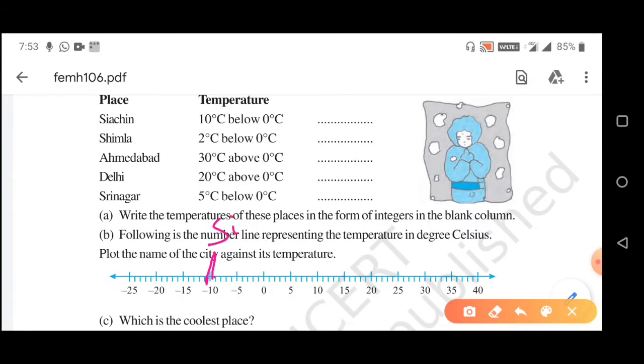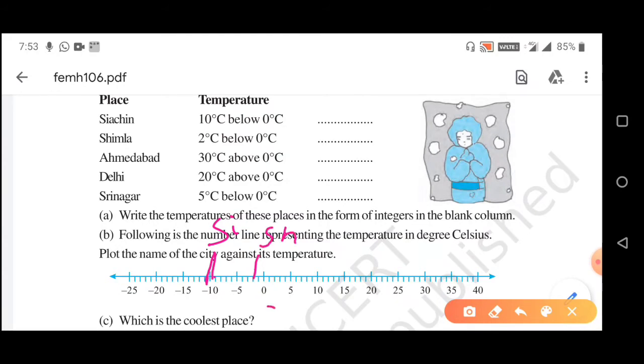Shimla is 2 degrees centigrade below 0 degree centigrade, that means minus 2 degrees centigrade, so it will be here. So I am writing SH.